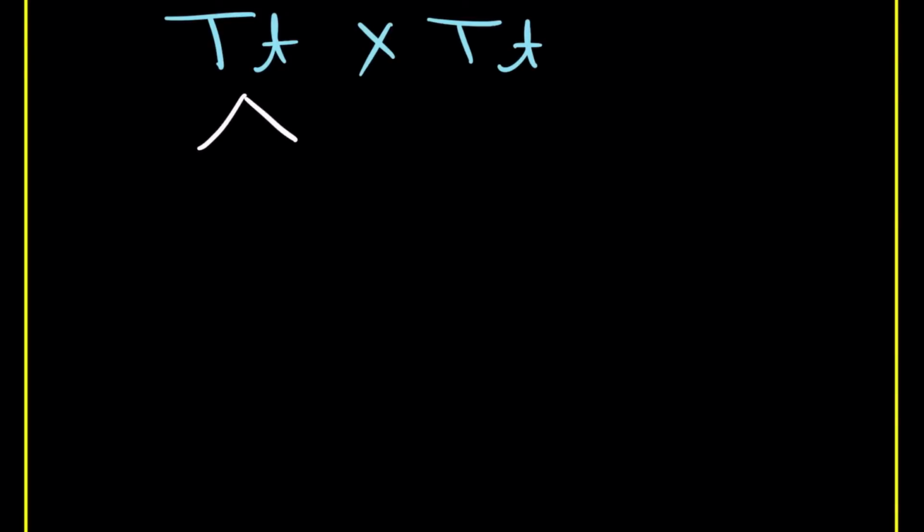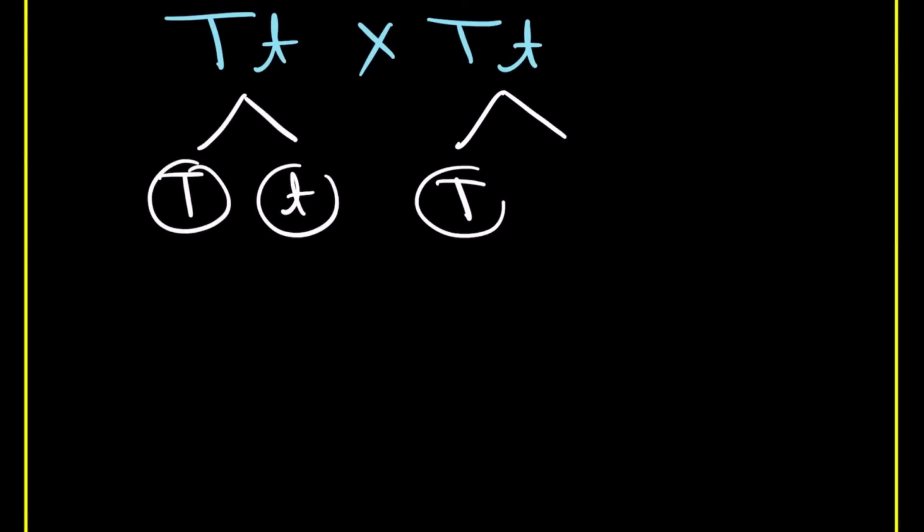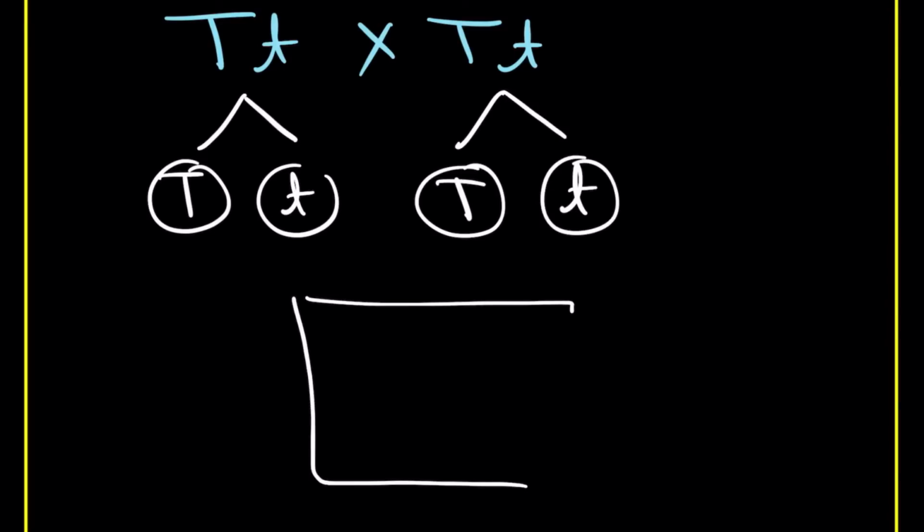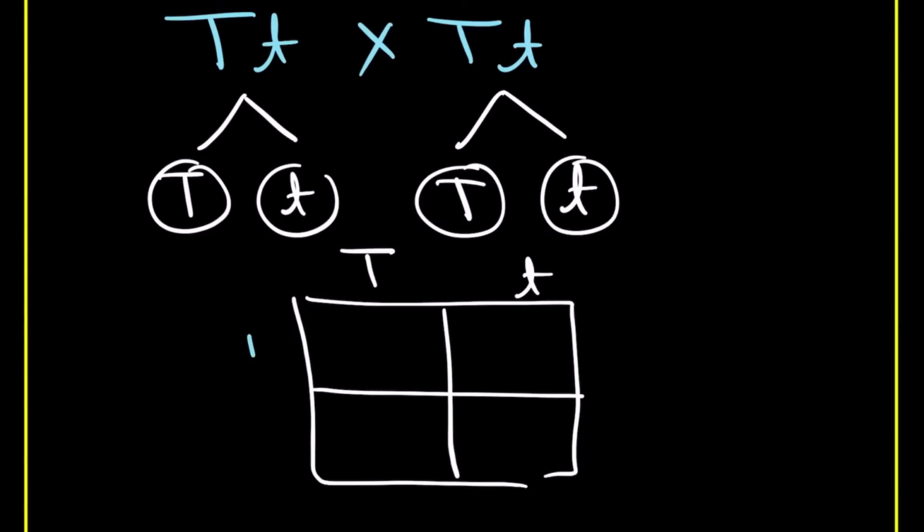Yes. Okay, so here you see capital T small t crossed with capital T small t. Now here you are going to see formation of two types of gametes, capital T and small t. Here also you are going to see formation of two types of gametes, capital T and small t. Now if you solve this by Punnett square, you can easily solve. Capital T small t, capital T small t.